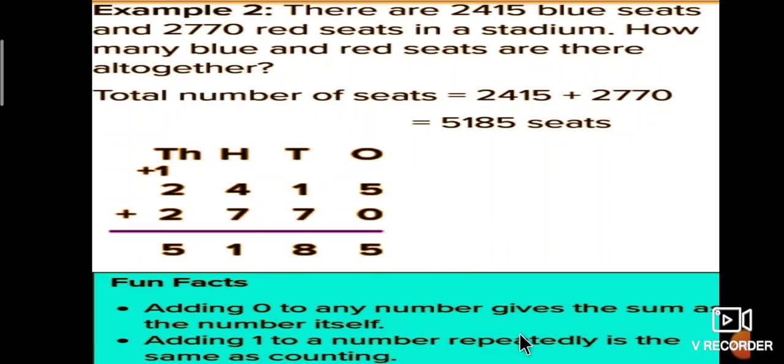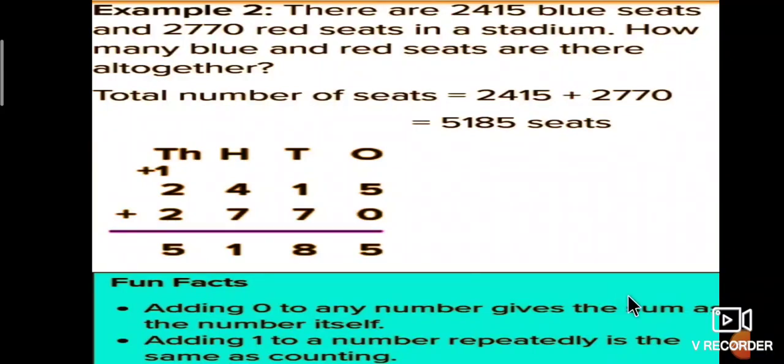For example, 4 plus 0 is equal to 4, 10 plus 0 is equal to 10, 20 plus 0 is equal to 20. Adding 0 to any number gives the sum as the number itself.